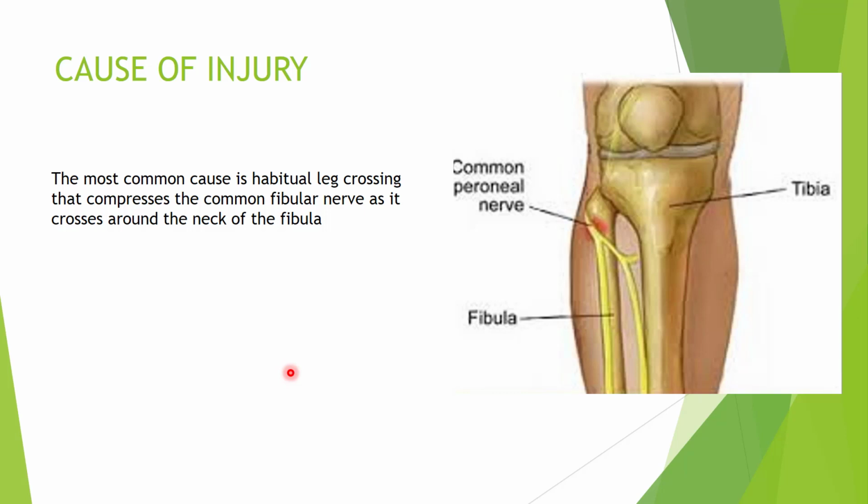The common peroneal nerve is injured by peripheral neuropathy and many other causes. The most common cause is the habitual leg crossing that compresses the common fibular nerve as it crosses around the neck of the fibula. See here in this diagram, the common fibular nerve is compressed here against the neck of the fibula because it is winding around the neck of the fibula.